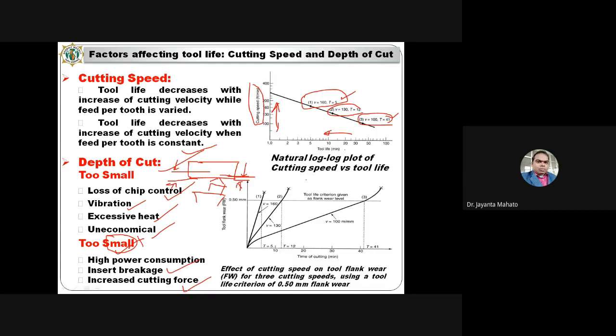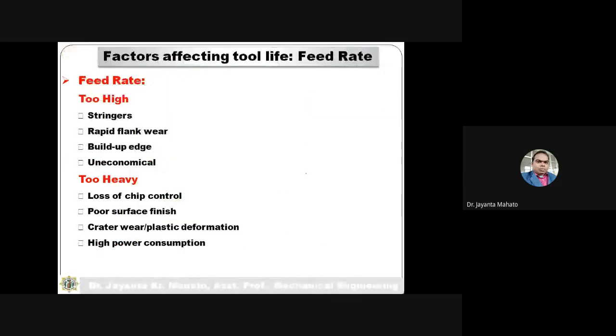Now, another affecting factor is the feed rate. If the feed rate is too high, then rapid flank wear occurs, build-up edge will occur, and these are uneconomical. If this build-up edge occurs, then the crater wear will be more.